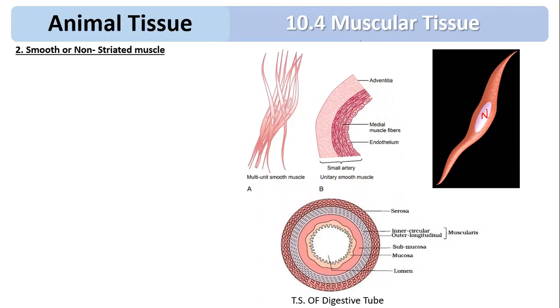Their cytoplasm is called sarcoplasm. Membrane is called sarcolemma. They have myofibrils, which are made up of actin and myosin, but there is less myosin and more actin. The concentration of actin is more compared to myosin. There are no striations, therefore they are called smooth muscle. They will undergo smooth, slow, sustained involuntary contraction.